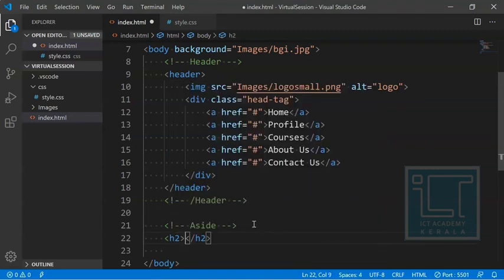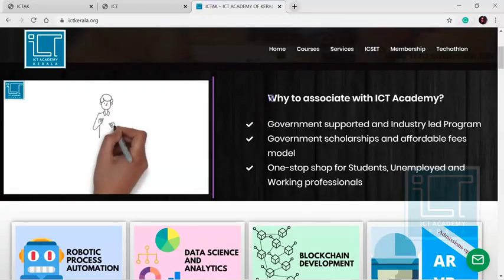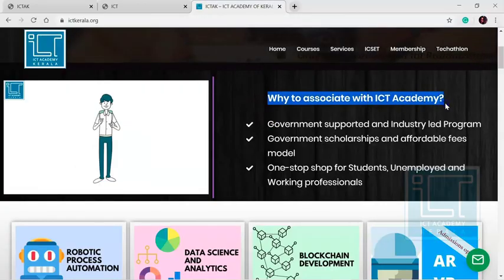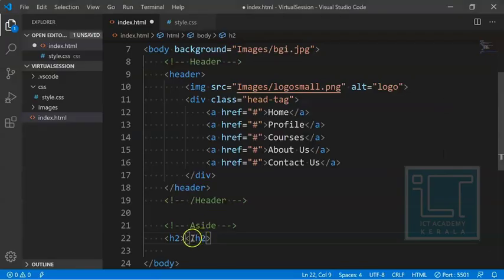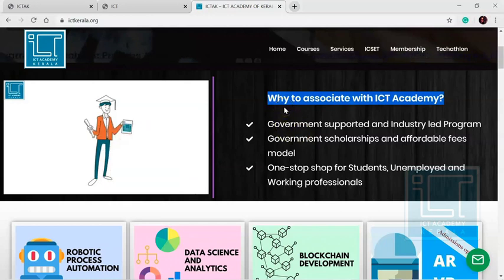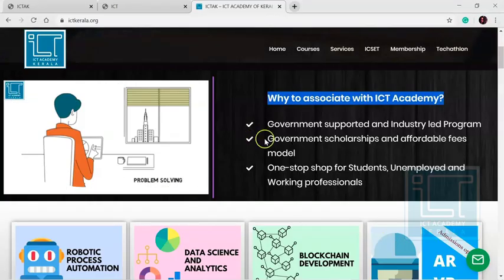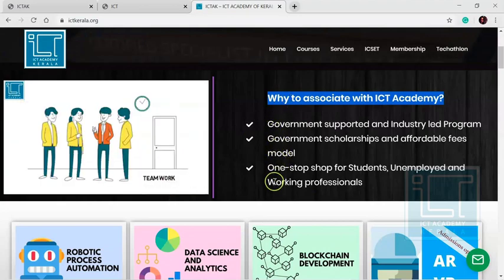Inside the H2 heading I would like to copy this, why to associate with ICT Academy of Kerala. I directly copied it from the website of ICT Academy of Kerala and just pasted it inside the H2 tag.